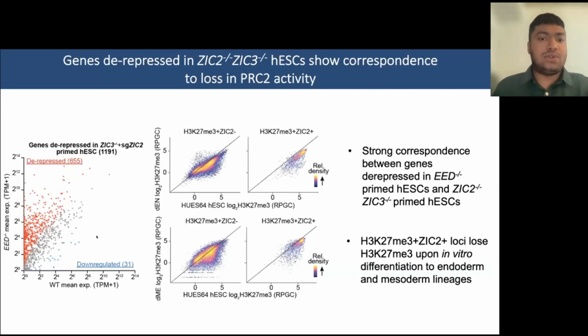Furthermore, to get back to the transcriptome, where we see an upregulation of genes, there is overlap between genes that are upregulated in the ZIG2 and ZIG3 knockout and the genes that are upregulated upon in vitro differentiation of the mesoderm and endoderm lineages. What we also observe is that a lot of the H3K27me3-bound loci that are found in primary HGSCs are also co-bound by ZIG2 and are lost upon in vitro differentiation into the endoderm or the mesoderm lineages, suggesting that this loss of H3K27me3 selectively over ZIG-bound H3K27me3 peaks is what's driving this transcriptome change to the mesoderm or the endoderm lineages.